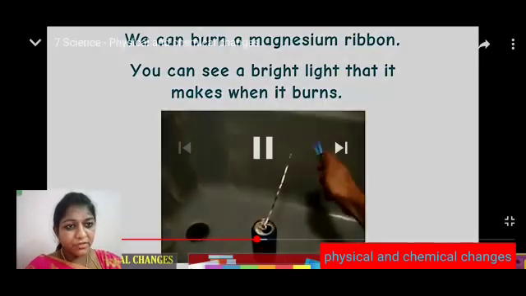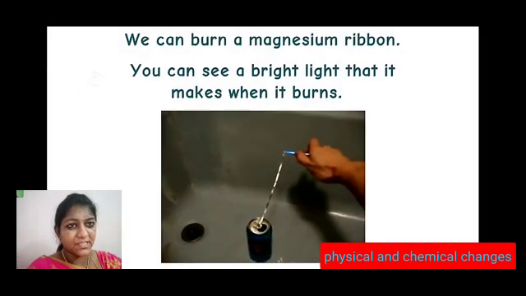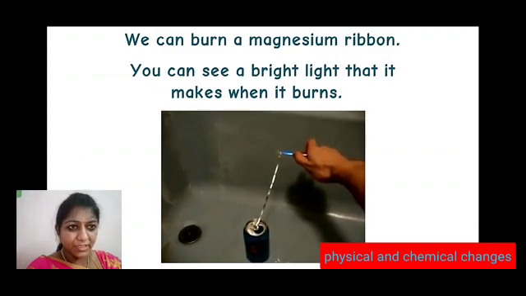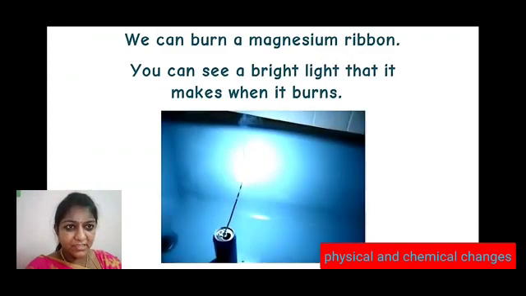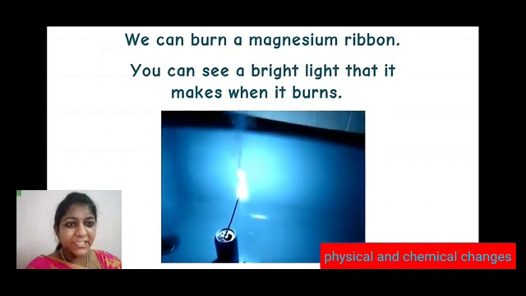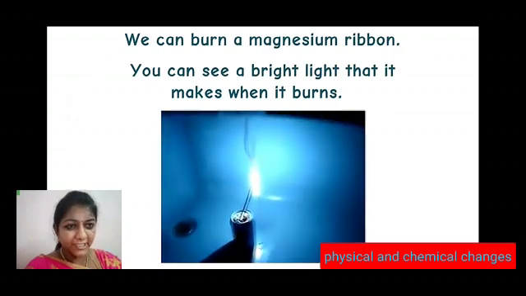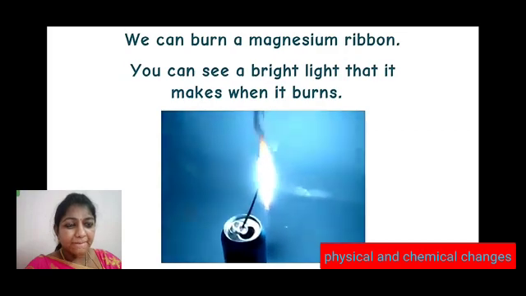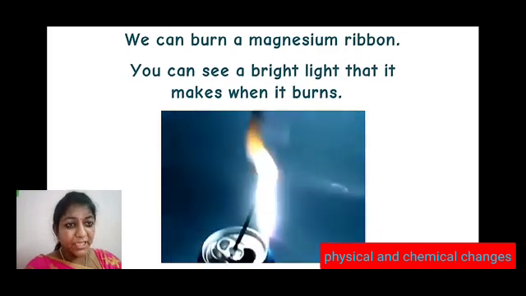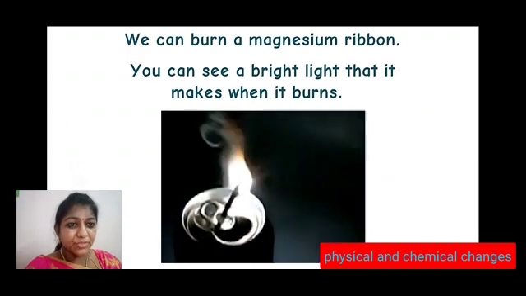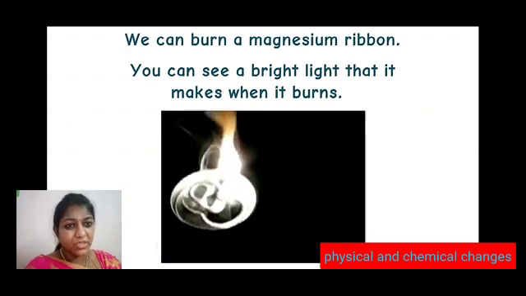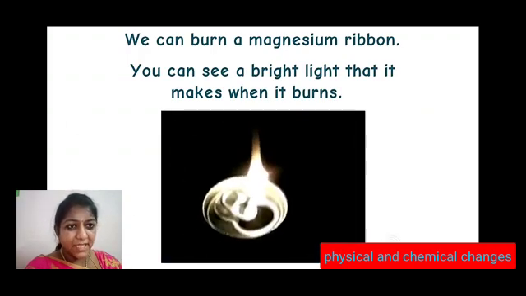Let us observe some of the chemical changes. We can burn a magnesium ribbon in the laboratory and observe what happens when it is burnt. You can see that it emits a very bright white light, and by the end of burning it produces ash, and this is a chemical reaction because a new material is formed.